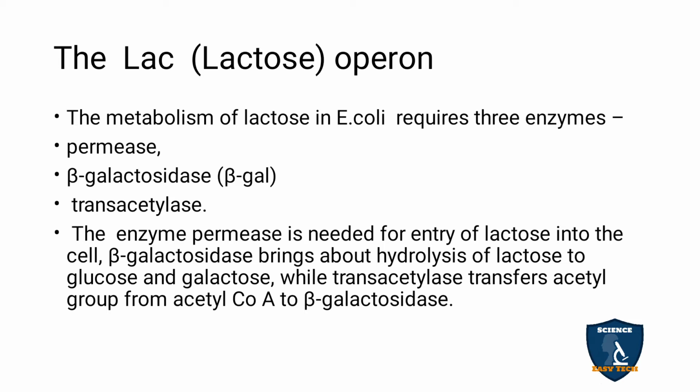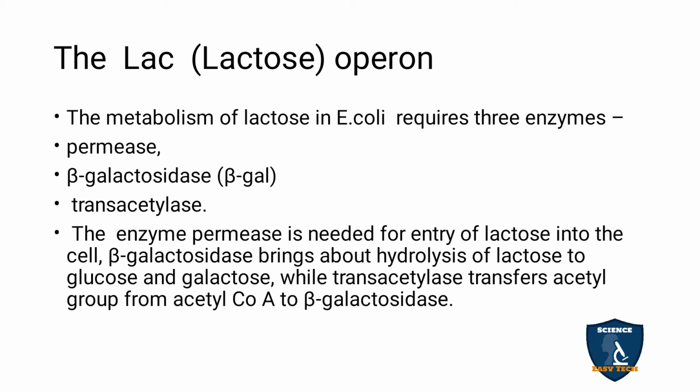The function of permease is entry of lactose into the cell. It allows the lactose into the cell. What is the function of beta galactosidase? It hydrolyzes the lactose into glucose and galactose; it breaks the lactose into glucose and galactose. And trans-acetylase transfers the acetyl group from acetyl-CoA to beta-galactosidase.